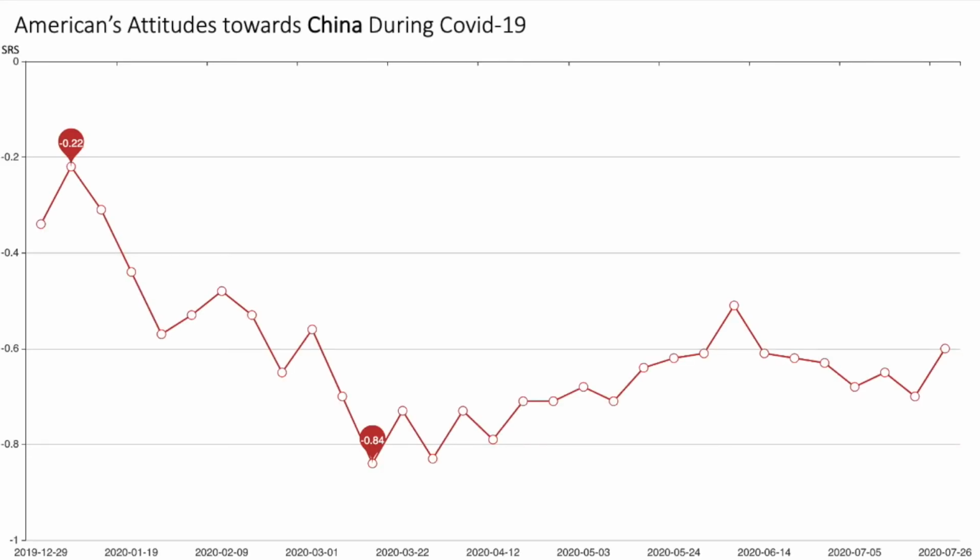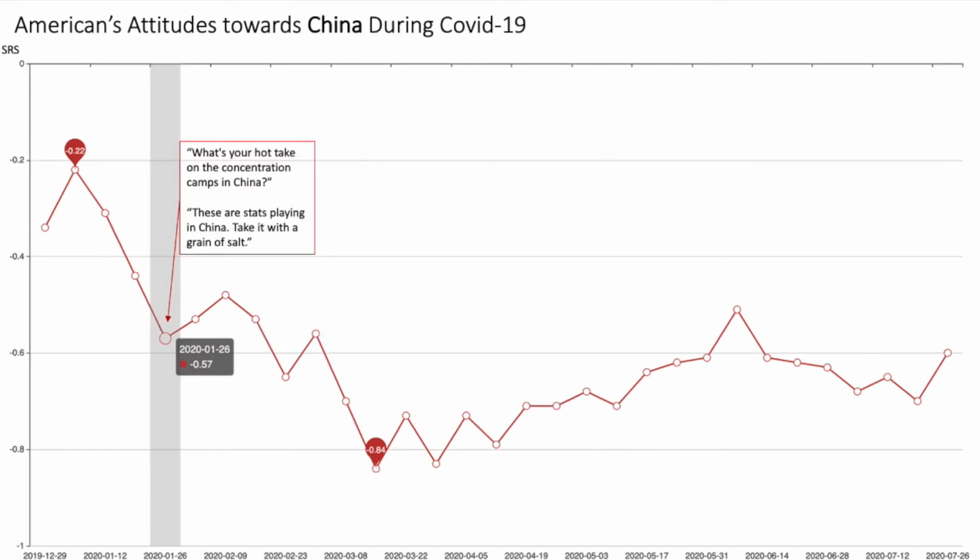The figure shows the trend of Americans' attitudes towards China during COVID-19. Throughout the past 7 months, the attitudes were all negative and less than 0. We can observe that from mid-January, the SRS started to drop sharply and reached the lowest point in mid-March at -0.84. Let's have a closer look.